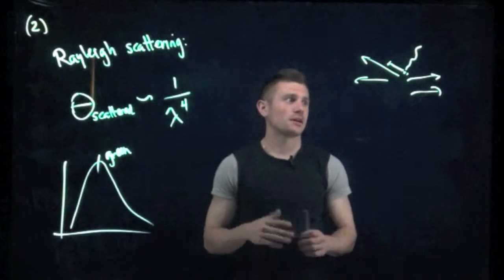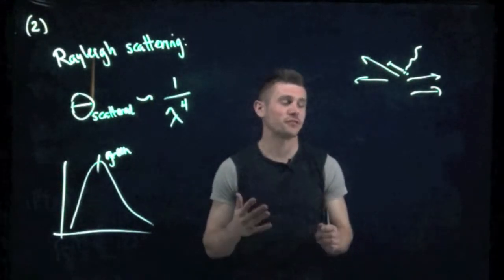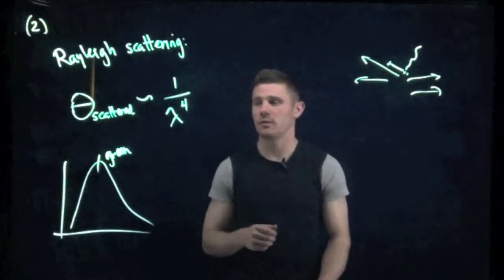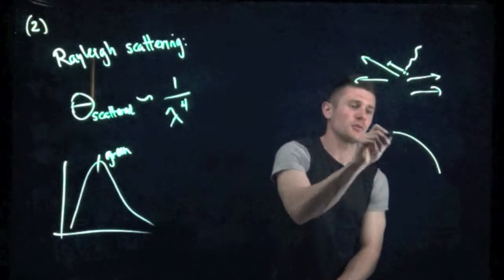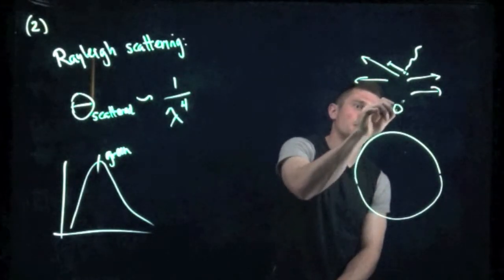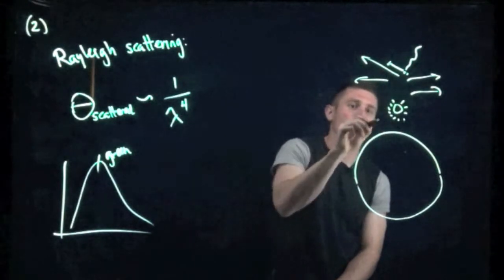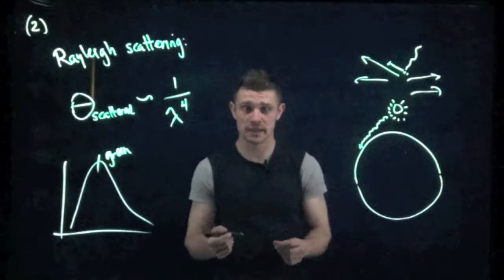Something else that's interesting to note, and might just be a quick cool piece of information for you to think about, or then maybe apply on an exam question, is that when we have our Earth like so, and we have the sun down here, so the sun is setting, the light is coming through the atmosphere on the horizon, so it's like a sunset.